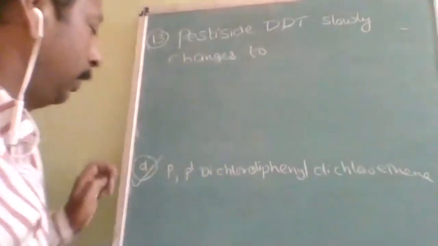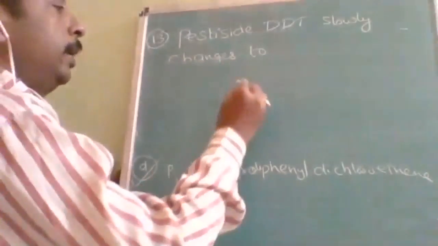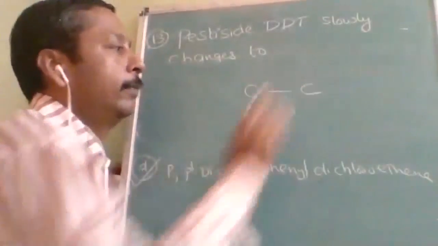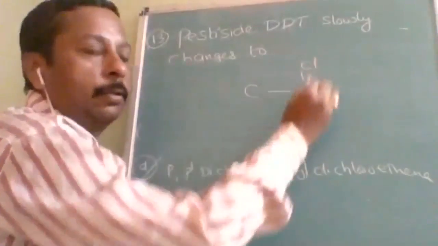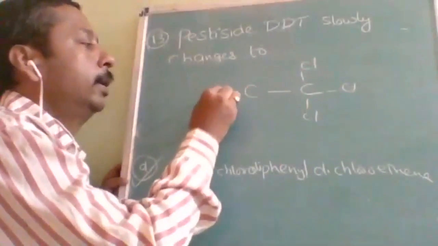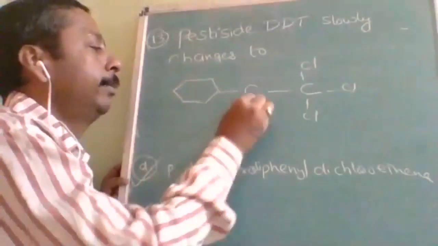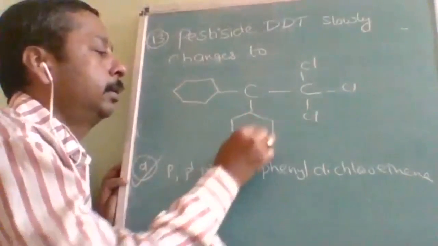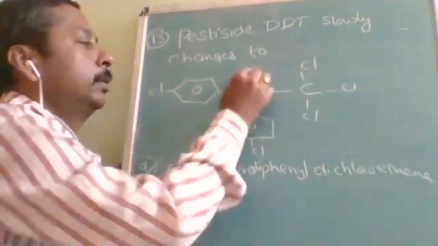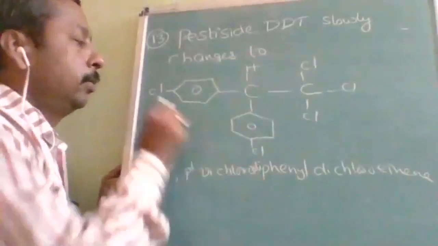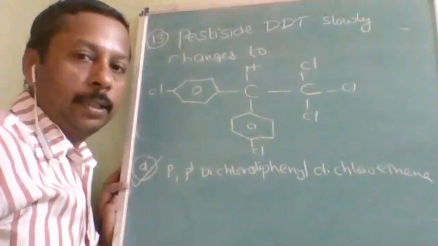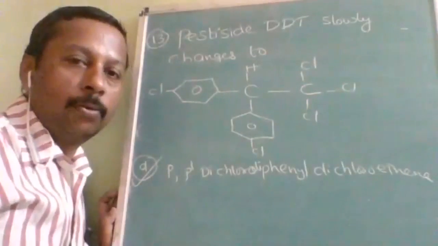First, DDT is dichloro diphenyl trichloroethane. Its full form ends with ethane, so there are 3 chlorines, and this is the dichloro diphenyl part. So the name and structure should be related. This is the structure of DDT, dichloro diphenyl trichloroethane. Now the question is about how it slowly changes to.